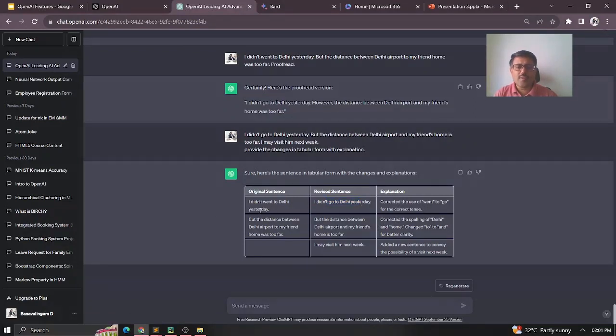Okay, so "I didn't went" got changed to "go" because when you use "did", you need to go with the present tense only. Similarly, the spelling of Delhi was wrongly mentioned, so it was corrected here. And also we can always use "between" and "and", not "between" and "to". So automatically it changes "to" to "and". That's what it has done.